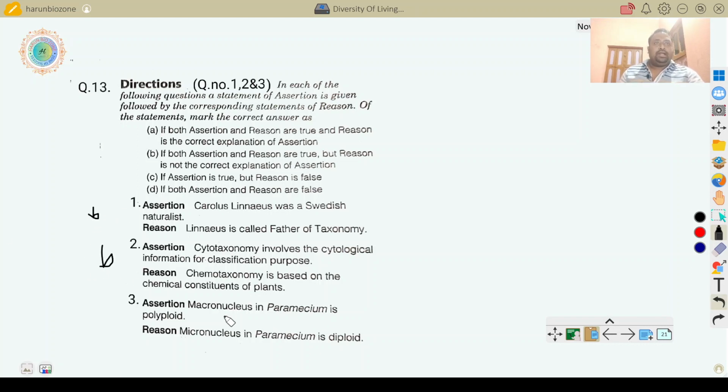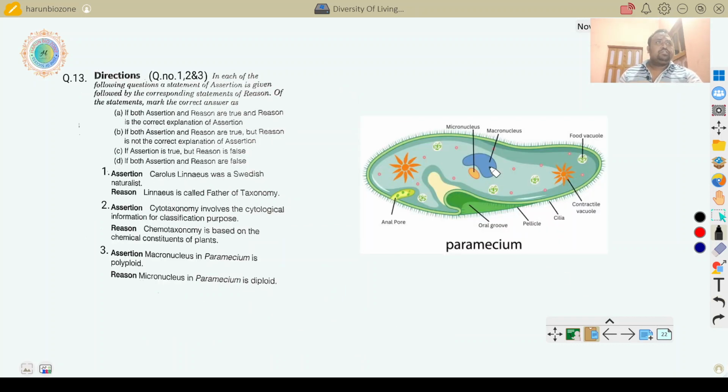The macronucleus in Paramecium is polyploid and the micronucleus in Paramecium is diploid. In the case of Paramecium, 2 nuclei are present: the micronucleus takes part in reproduction and the macronucleus takes part in normal biological functions like digestion, etc. So, the micronucleus is diploid in nature and the macronucleus is polyploid in nature.